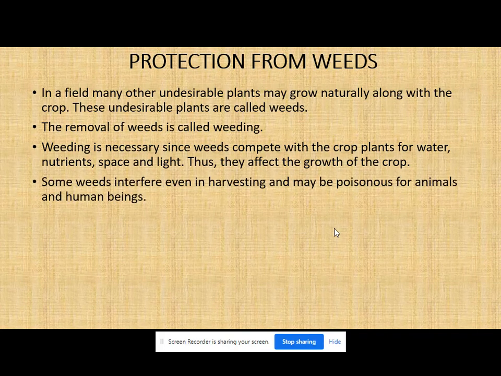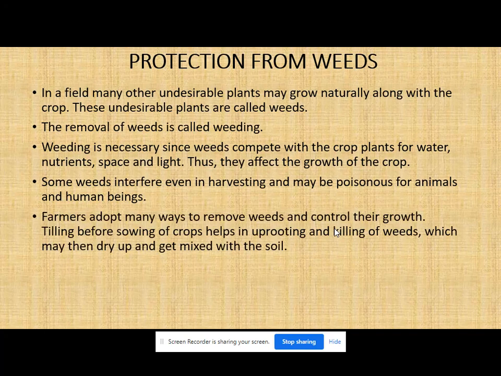Some weeds interfere even in harvesting and may be poisonous for animals and human beings. Now, there are some weeds which are very hazardous for human life as well as animal life. Why? During harvesting, they get mixed up with the crop and it will be poison for the other organisms who are eating or consuming those crops.